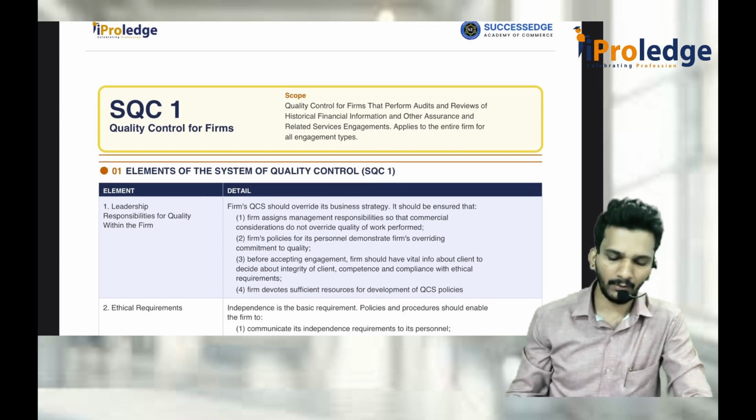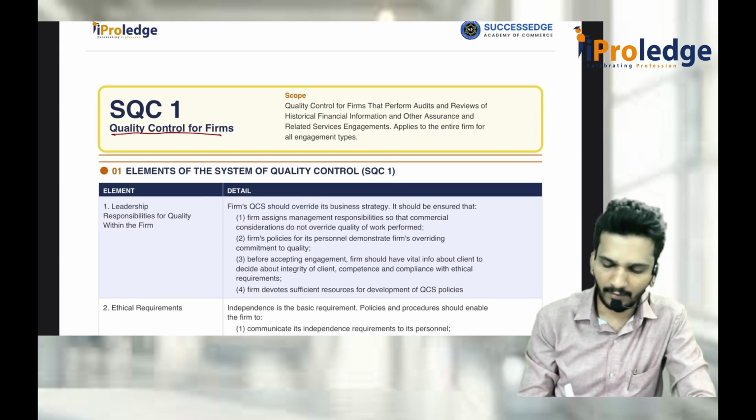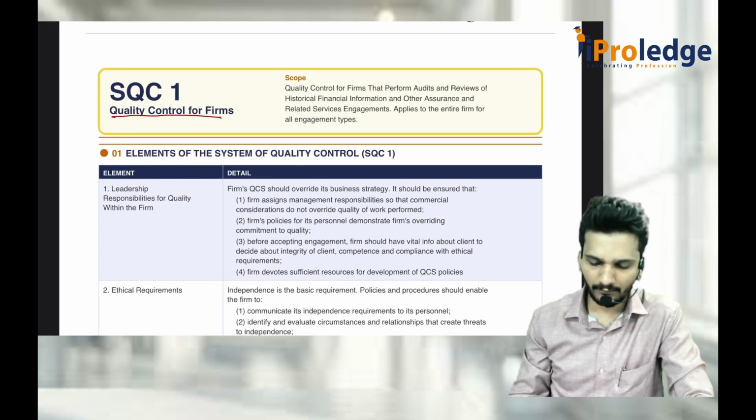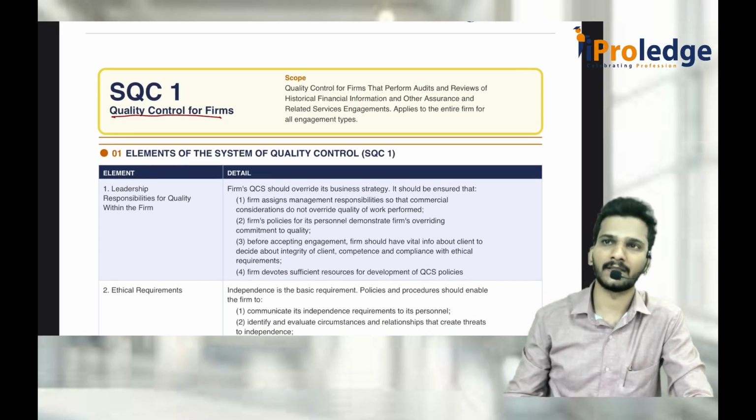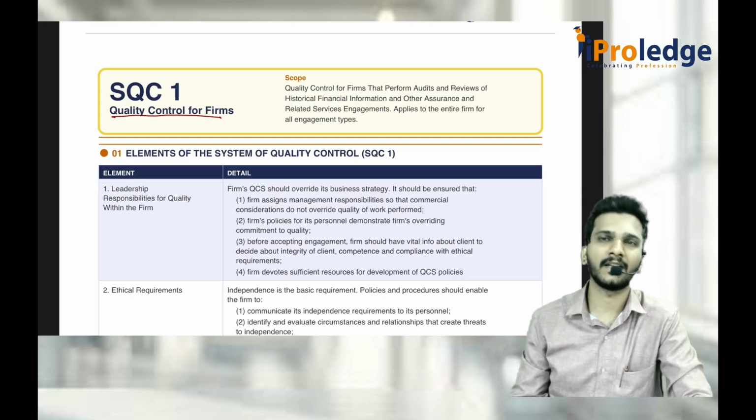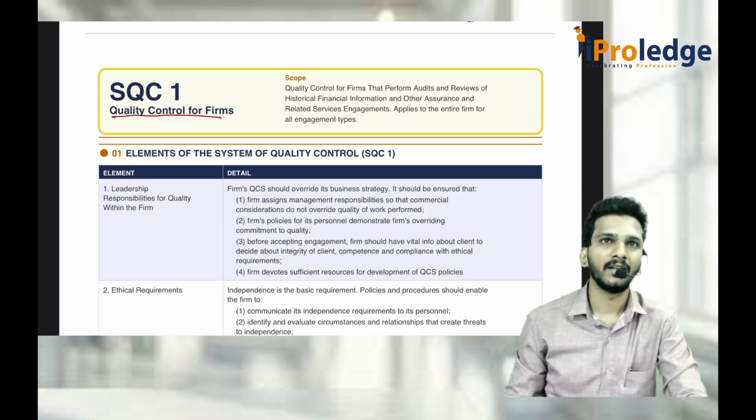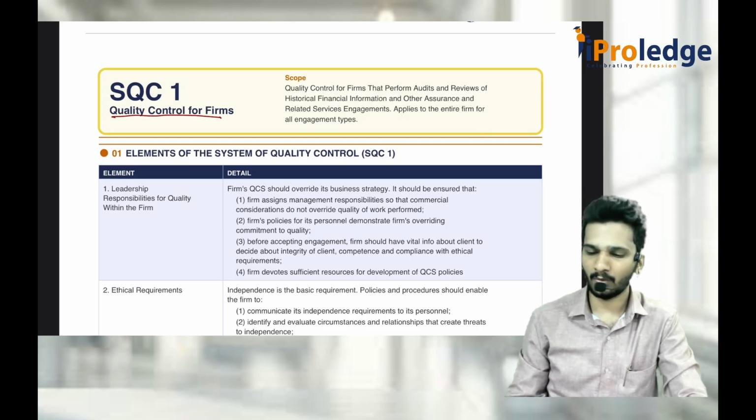So SQC1 is quality control for the firms. The full name is different. There are types of services: standards on auditing, SREs, SRS, SAE. Everything has to be complied with respect to the quality part.